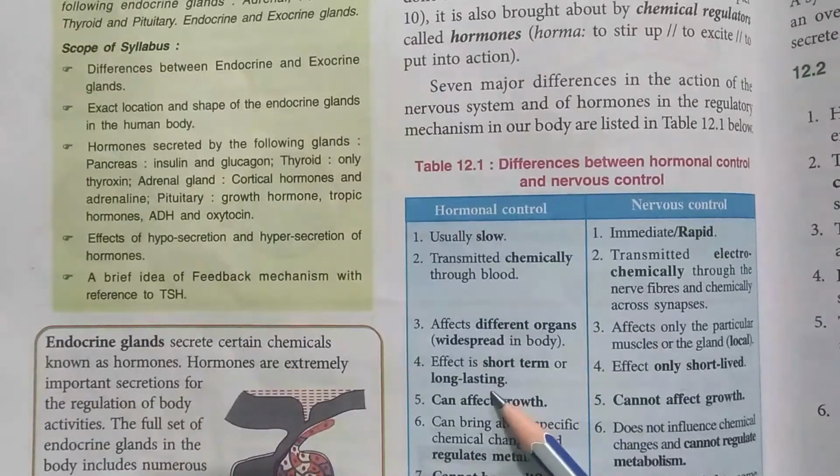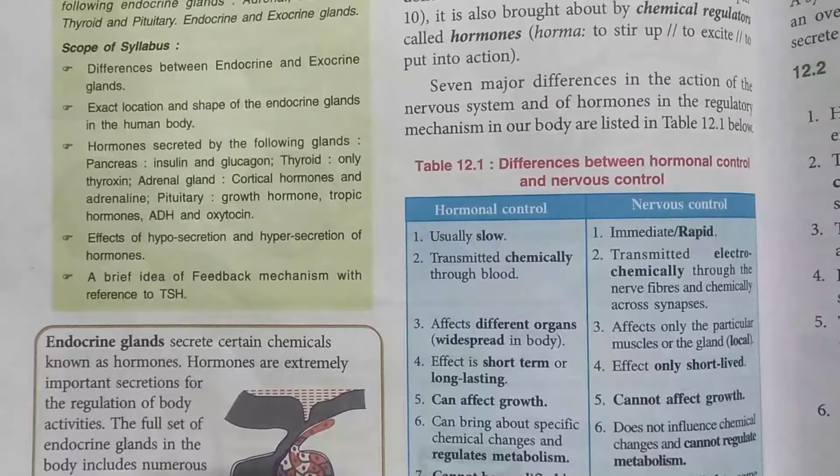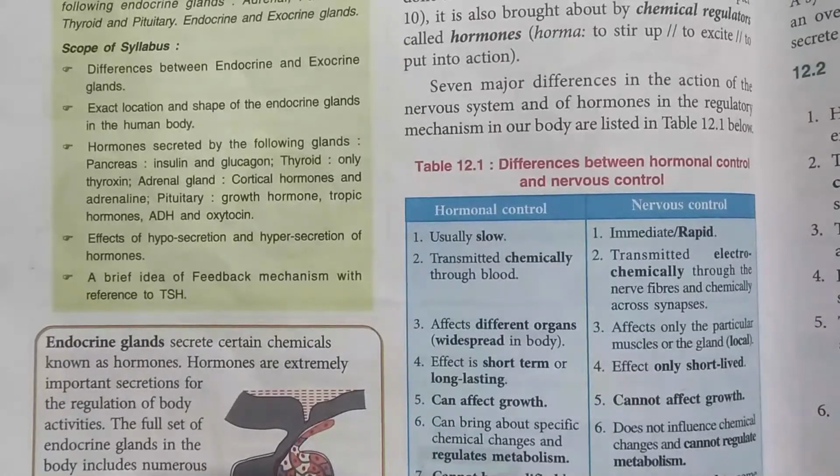Fifth, hormonal control can affect growth. Dwarfism, giantism, all these kinds of growth are controlled by the hormones, which we will discuss in the chapter. But in case of nervous control, there is no effect on growth. It is basically just the relationship between the stimulus and the response.